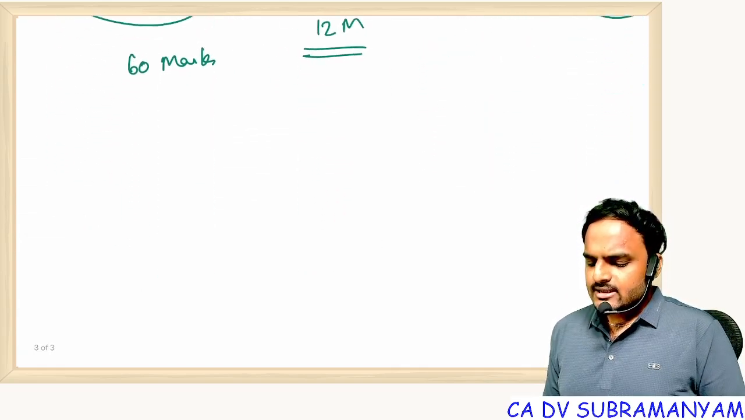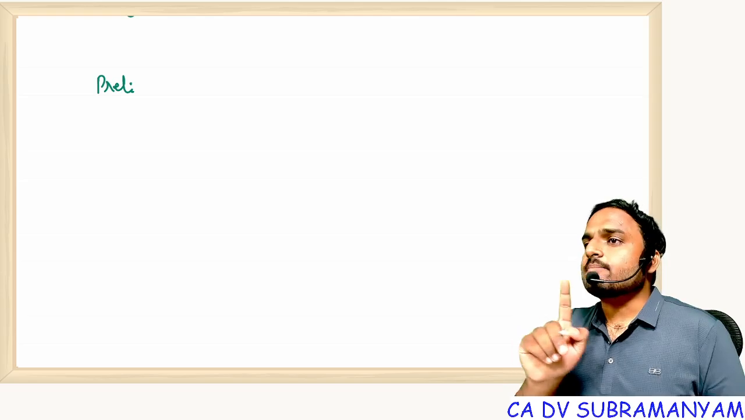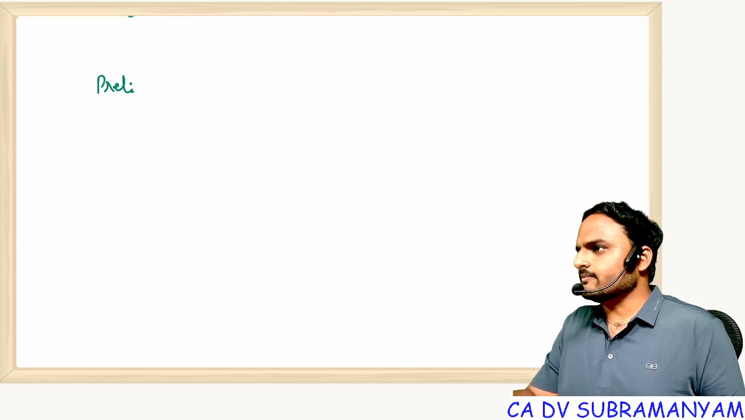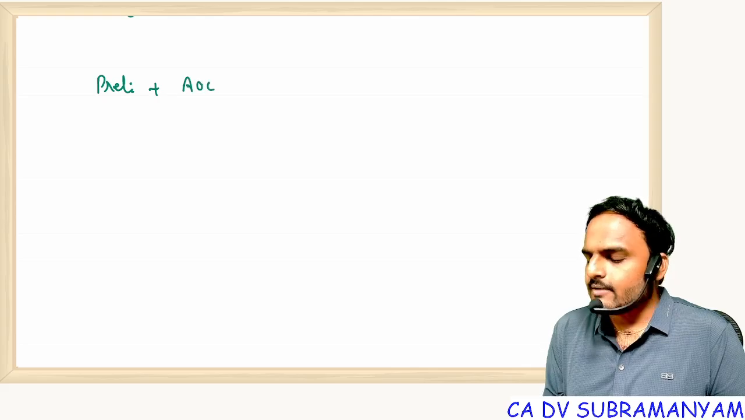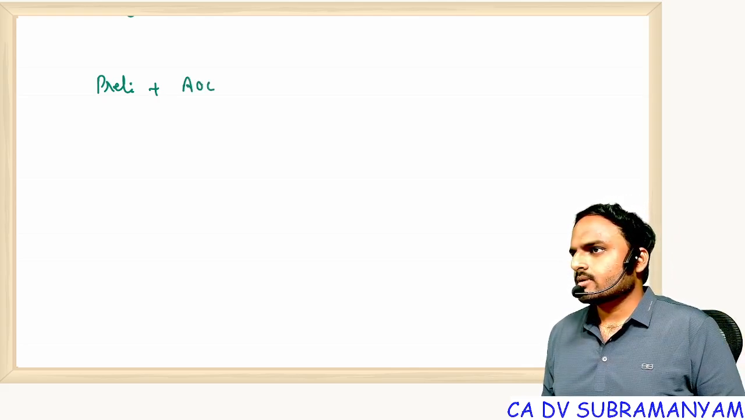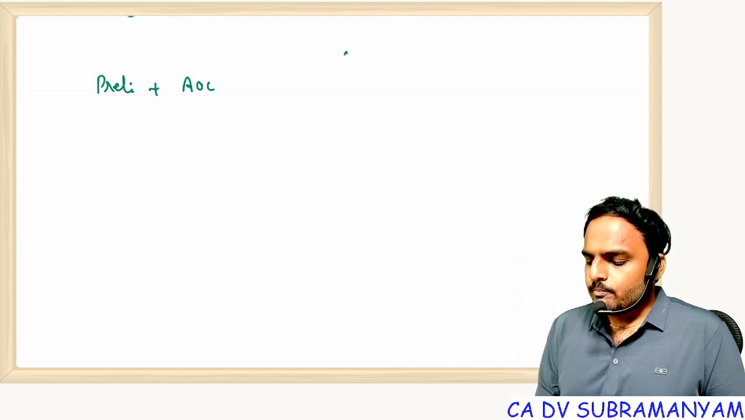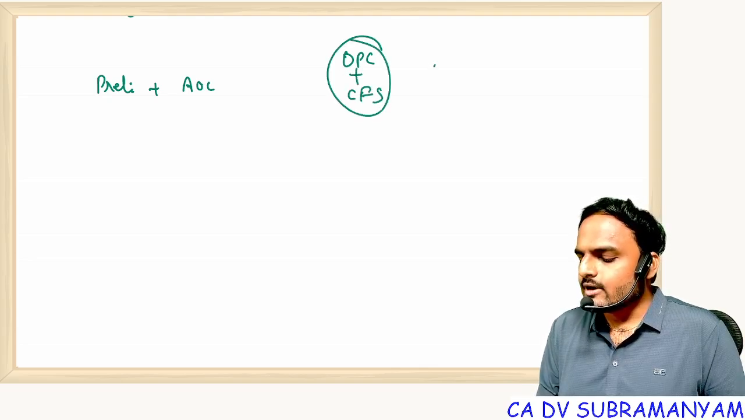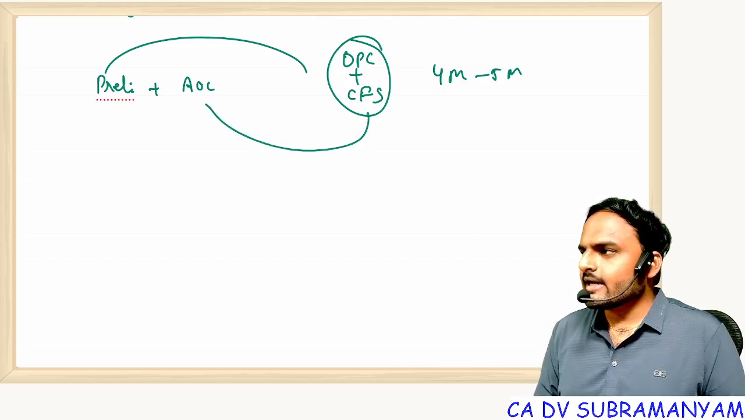Now I will tell you the chapter names of the Companies Act. The first one is Preliminary. A question will not come directly from this chapter. A question comes with adjustments, like Preliminary plus Accounts of Companies. For example, OPC and cash flow statement: combining these two, a question will come for 4 to 5 marks. The definition of OPC you will find in the Preliminary chapter, and cash flow statement you will find in Accounts of Companies.